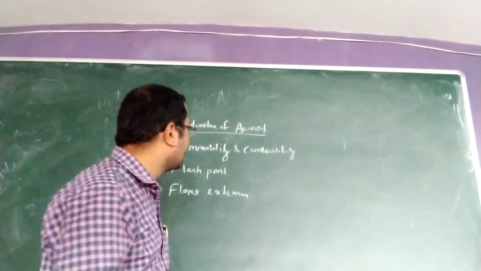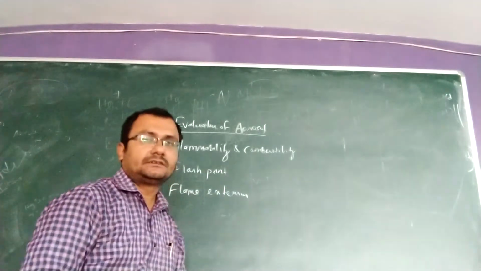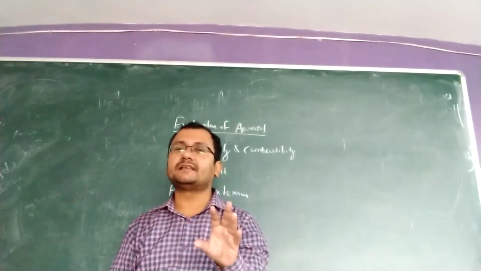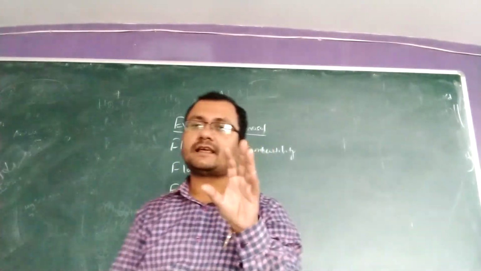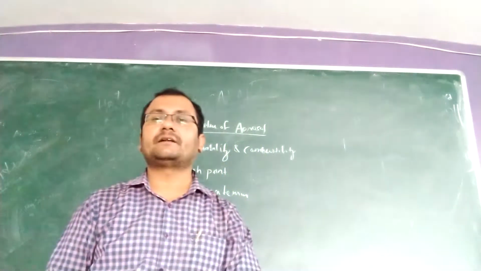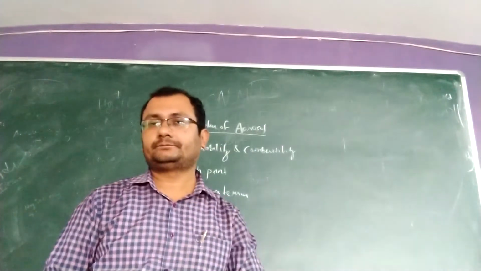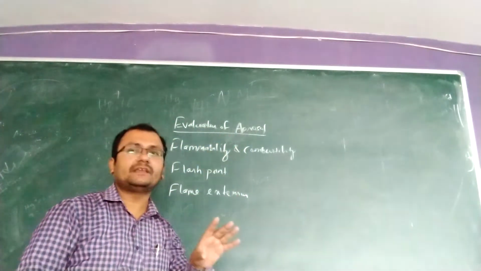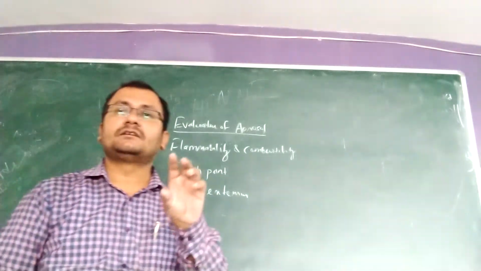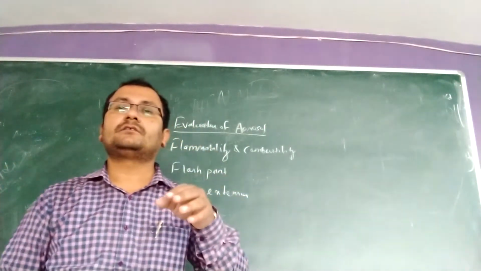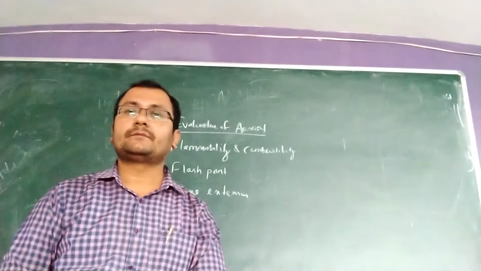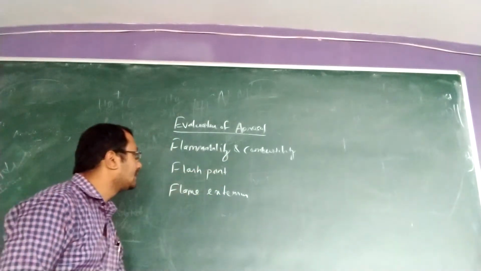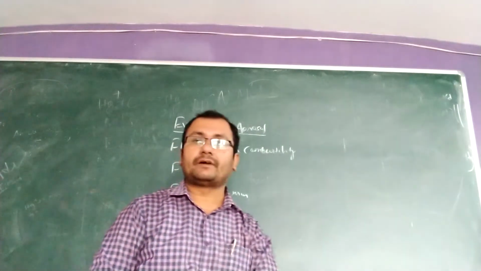The first one is flash point. Flash point means the temperature at which the aerosol will be ignited, that means it catches fire or flame. That point is known as the flash point.